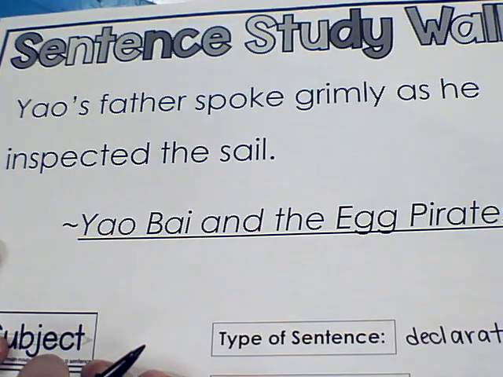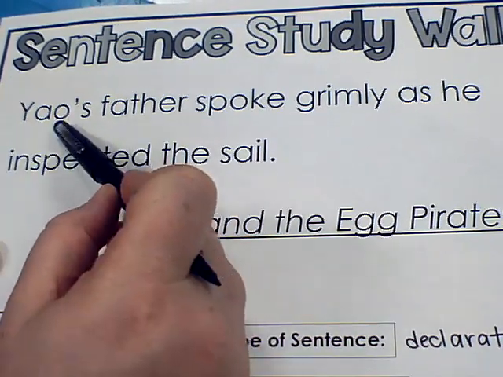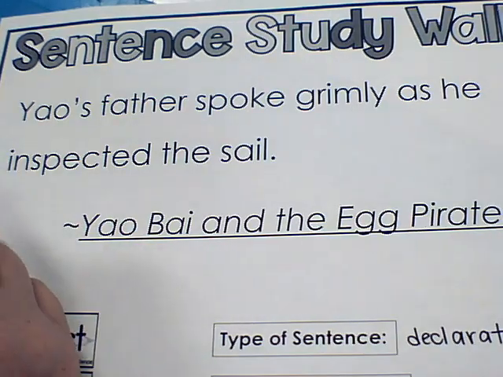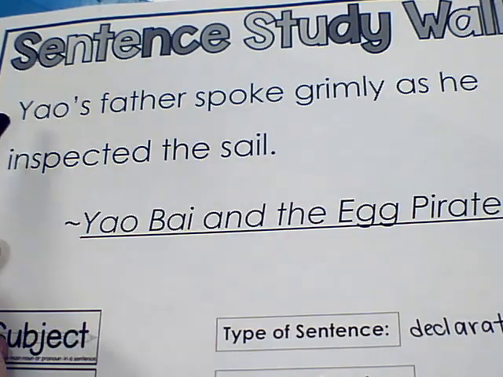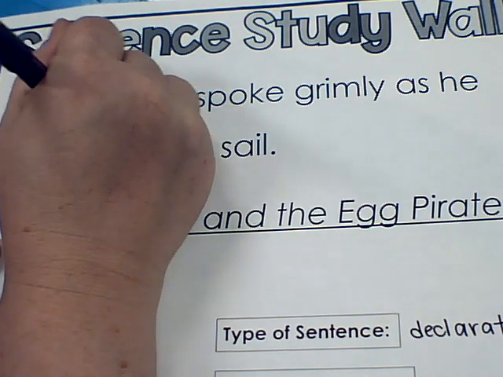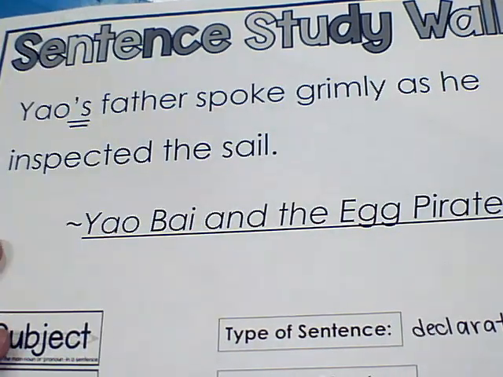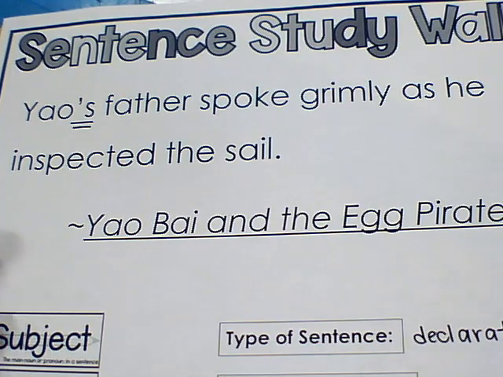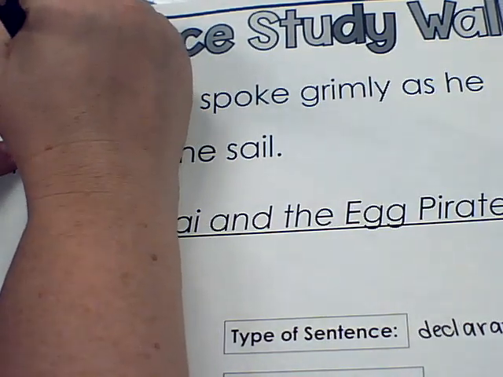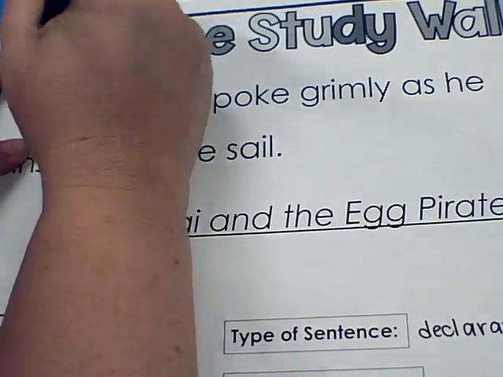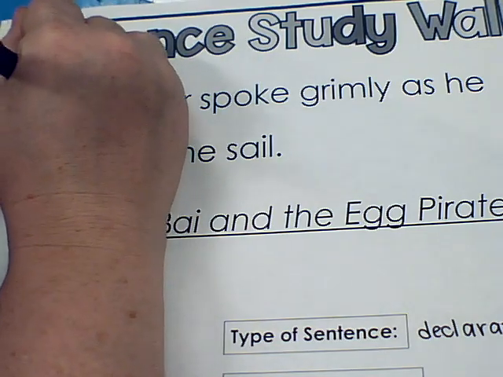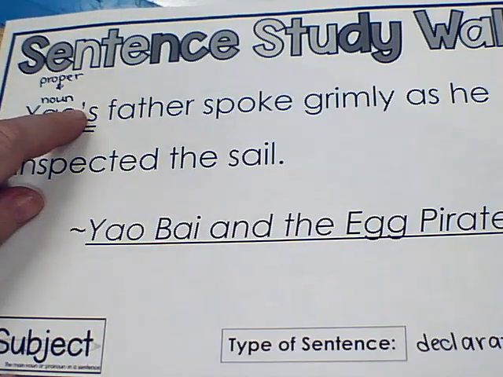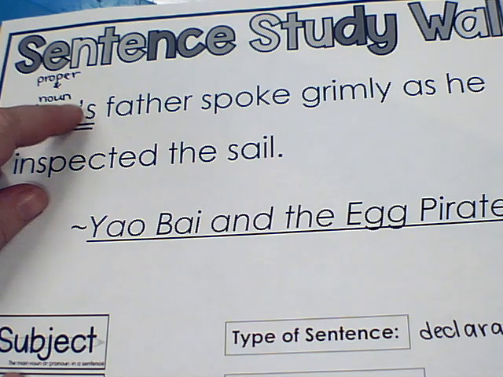So let's look for people, places, or things. So Yao. Okay, well, Yao is a person, right? So that's going to be a noun, but it's a specific name, so it's a proper noun. We've got something else that's a little interesting about this. It's that apostrophe S. We talked about this earlier in the year. So it's not only a proper, but it's also a something else kind of noun too. So if we look at that, it's either going to be a contraction or the other thing, which is called a possessive noun. So let's see what the next word is.